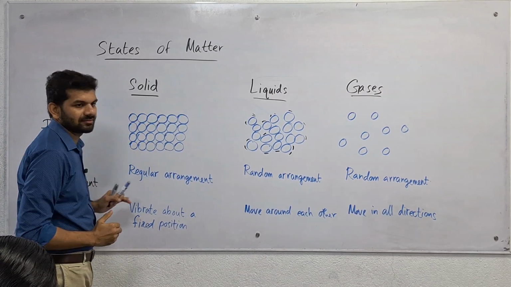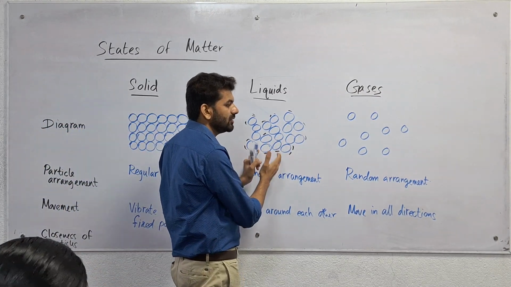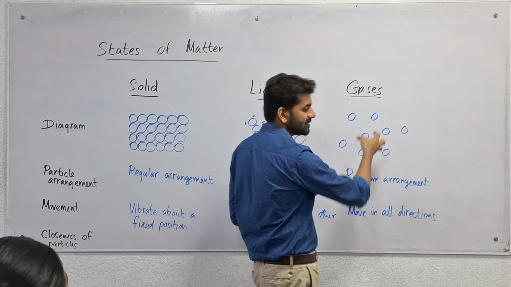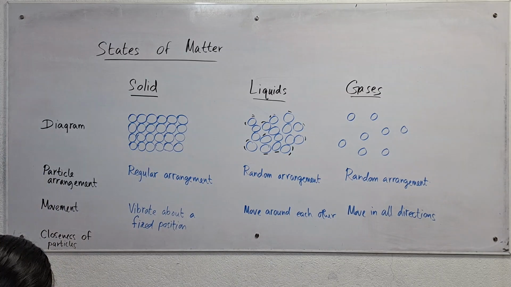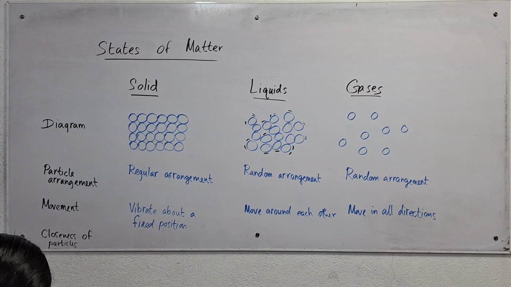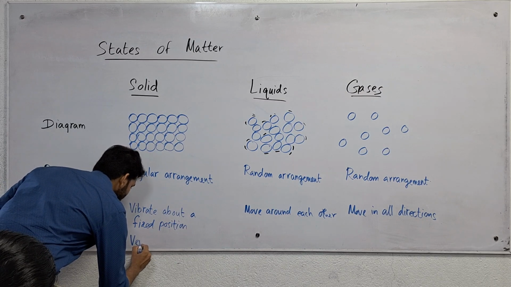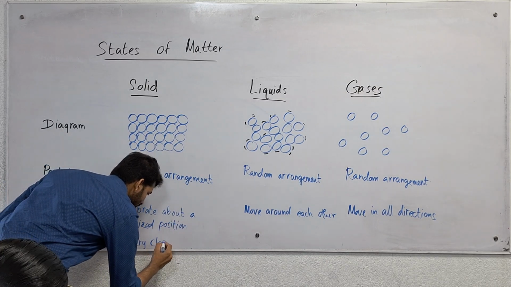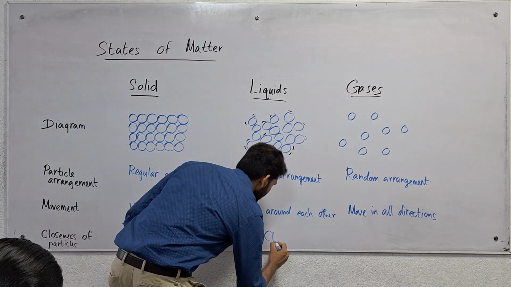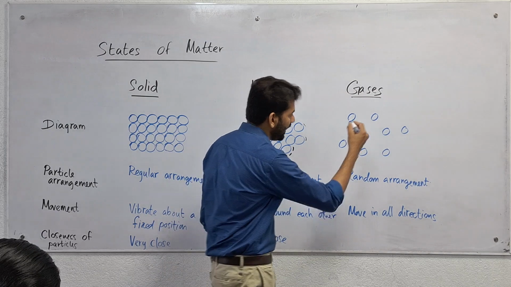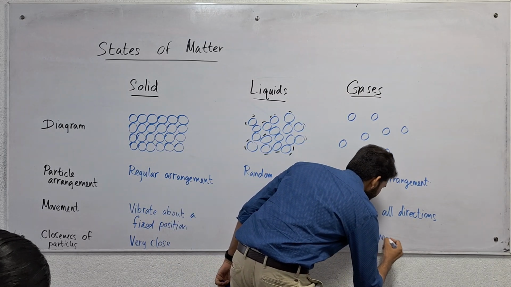They are tightly packed. In the liquids, they are close but not tightly packed. In the gases, they are far away from each other. So likewise, we can write their arrangement. The particles are very close in the solids. Then liquids, they are also close. And in the gases, they are far away from each other.